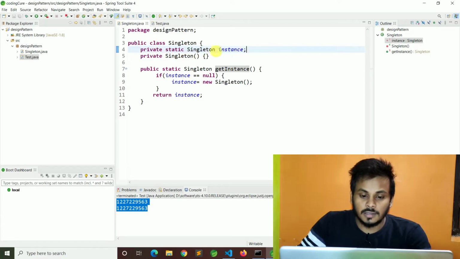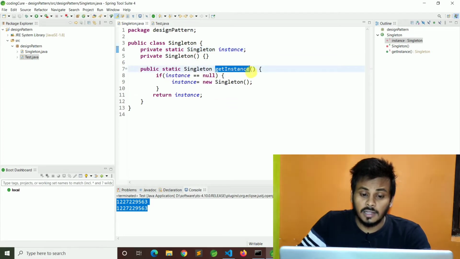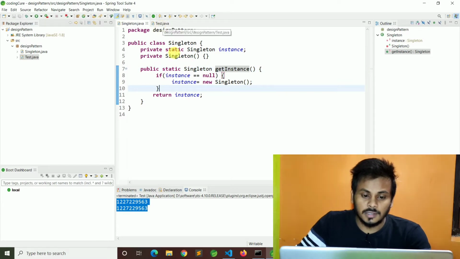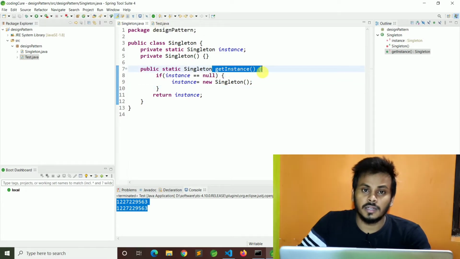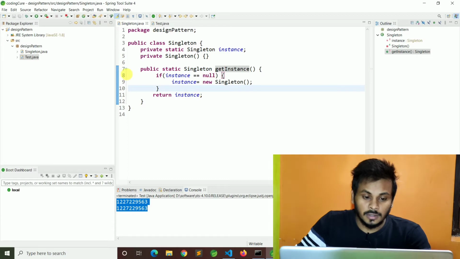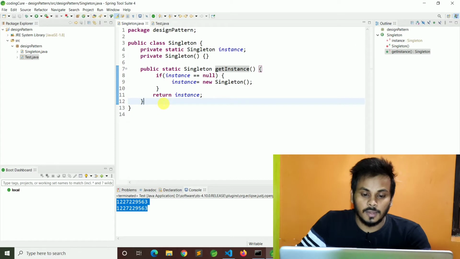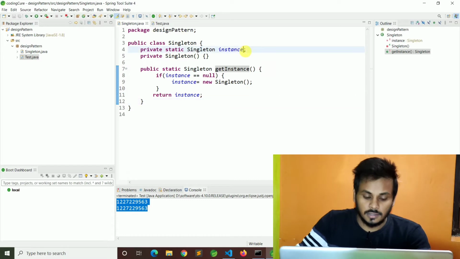The Singleton object in this class is created only when we call the getInstance method. If you don't call this method, the object will not be created. So when this method is called, only then will the object be created. This logic I can write in another way. I can write it like this: private static Singleton instance.